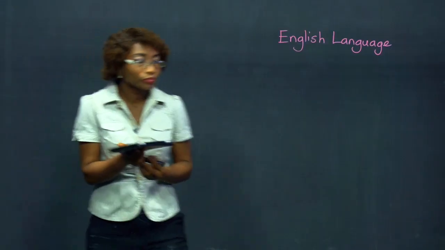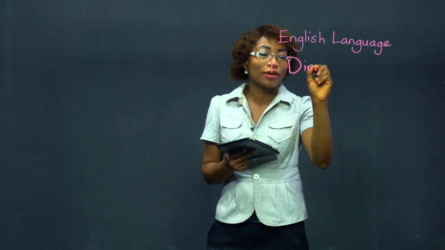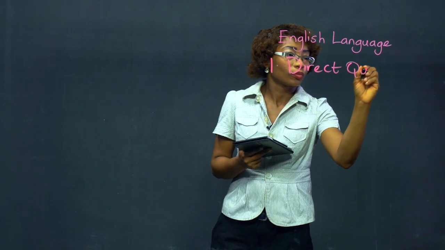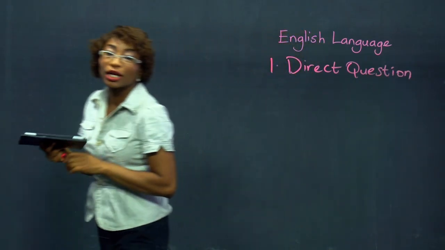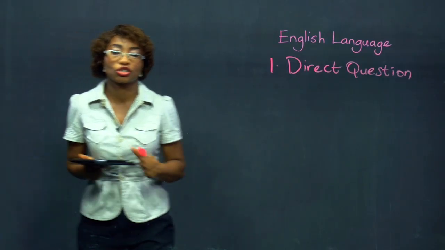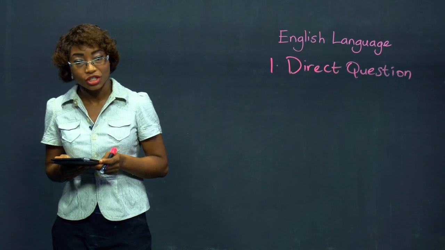We have many types of questions, and the first type of question we're going to look at is the direct question. Now, what is the direct question? The direct question is one of the kinds of questions that you get under a comprehension passage.